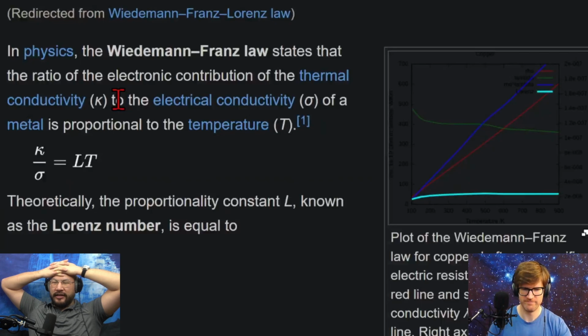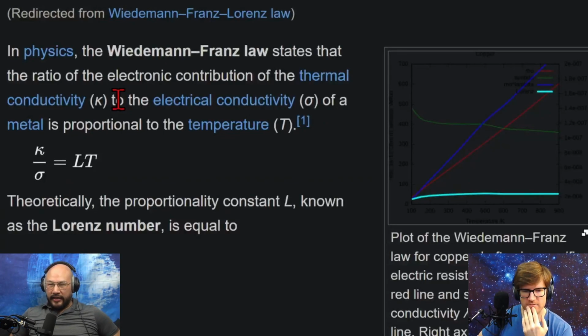States that the ratio of the electronic contribution of the thermal conductivity. How? So yeah, I think you've hit it right. There's phononic thermal conductivity and then electronic. And so I guess you apply a temperature differential from A to B, like left to right. Yep.